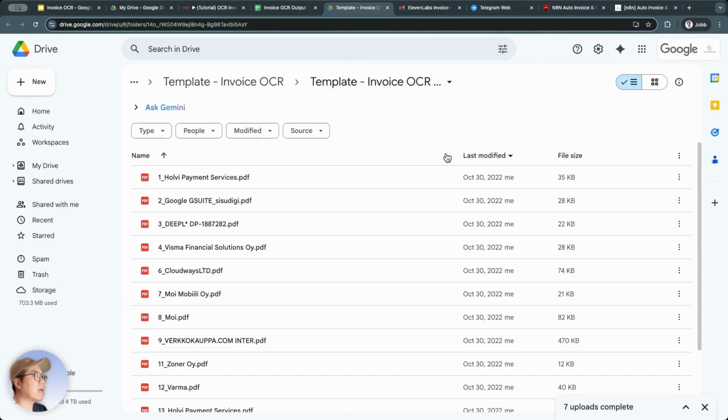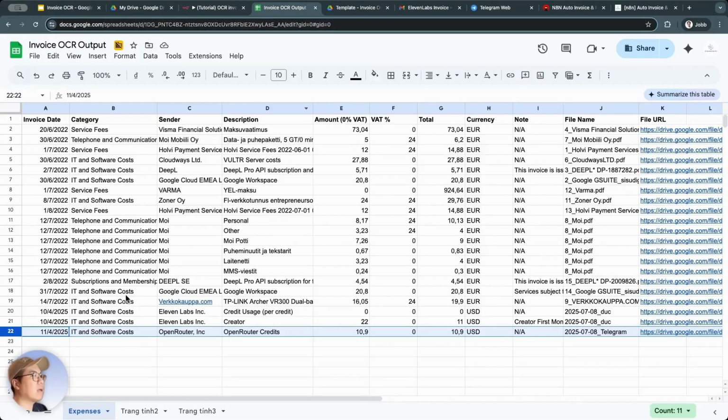That means it will automatically extract the invoice file and save it into this Drive folder, which will then trigger a series of automated actions and processes that we've set up in advance. In the end, it will extract exactly the information we need and automatically save it into a single master file, making it easy for us to check and summarize every month or quarter. So that's exactly what the Auto Invoice OCR is, and that's what I want to introduce to you in today's video. What do you think? Doesn't it seem kind of magical?